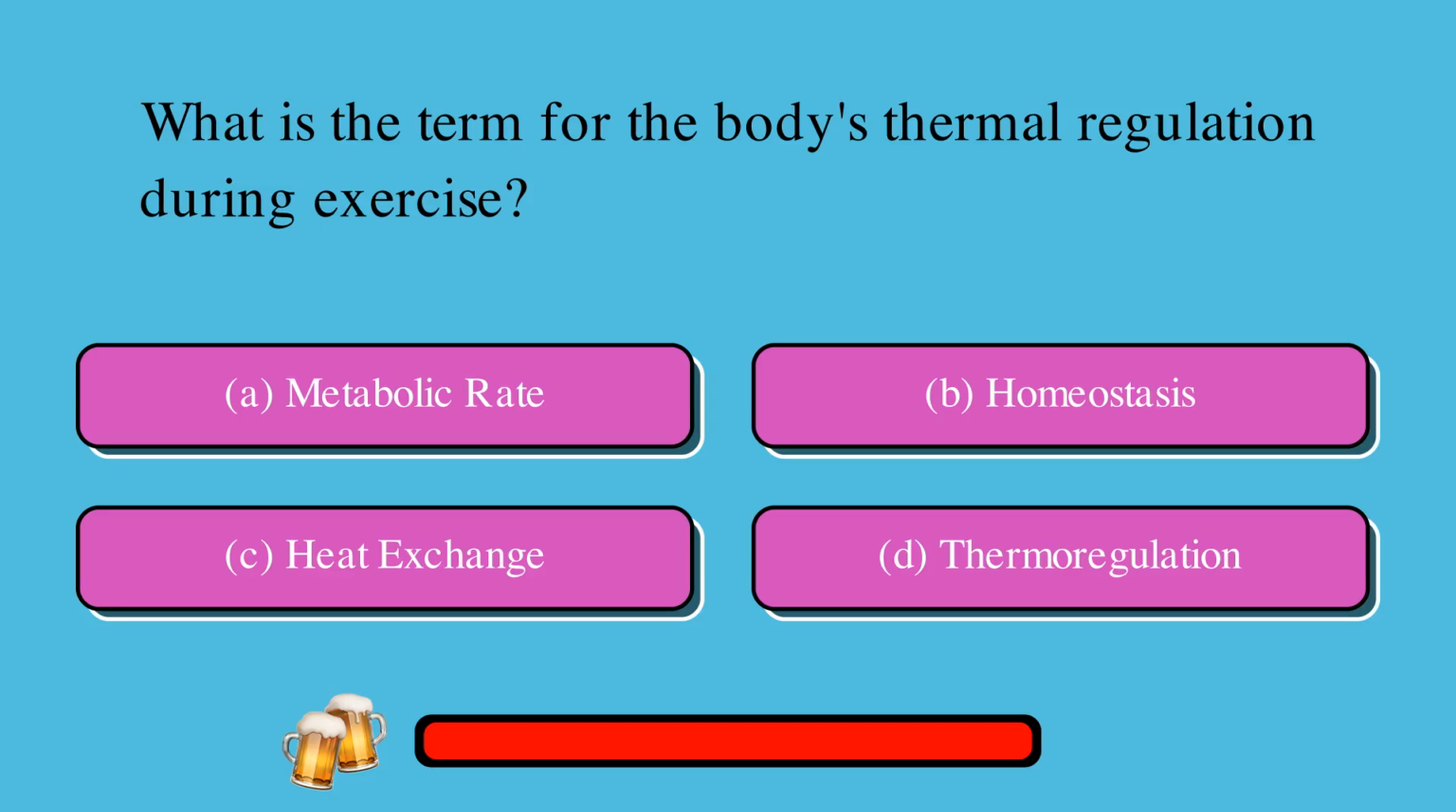What is the term for the body's thermal regulation during exercise? A. Metabolic rate, or B. Homeostasis, or C. Heat exchange, or D. Thermoregulation. The correct answer is D. Thermoregulation.